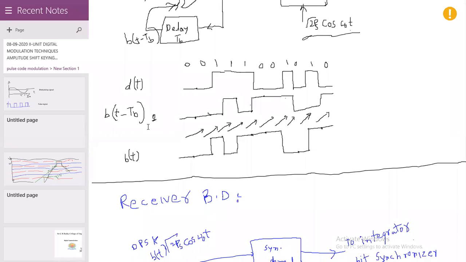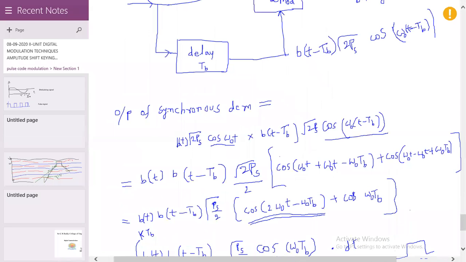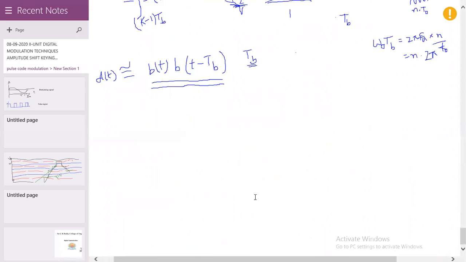Here we can consider the phase changes. If d of t is equal to 0, then there was no phase change, that is, b of t and b of t minus tb both being plus 1 volt or both being minus 1 volt.